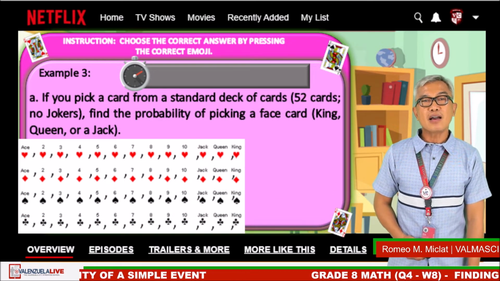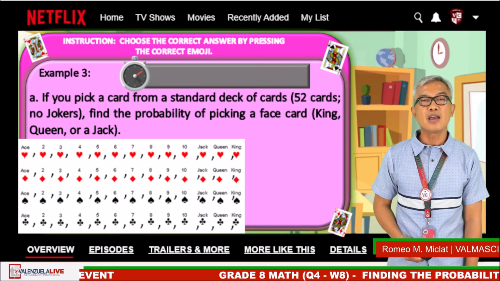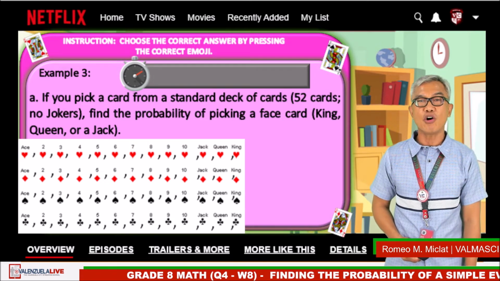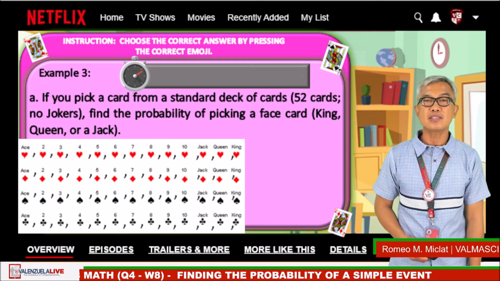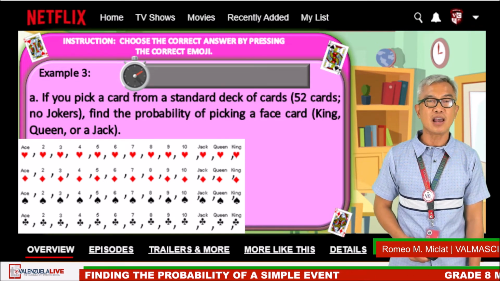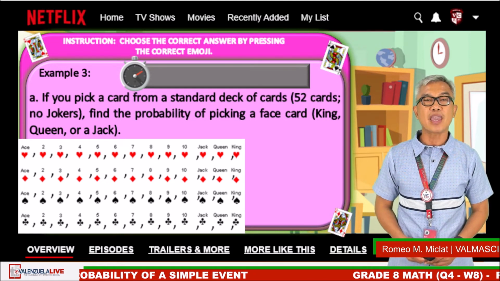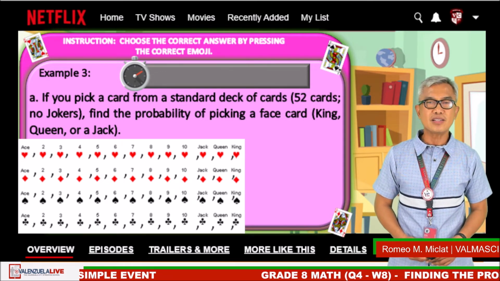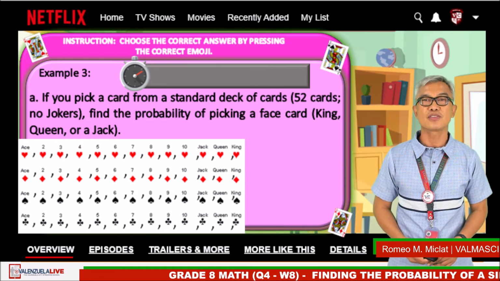Okay, if you pick a card from a standard deck of cards, which has 52 cards and no jokers, find the probability of picking a face card: king, queen, or jack. The picture below shows a 52 card deck, which typically consists of 4 suits: hearts, diamonds, spades, and clubs. Each suit contains 13 cards, 10 numbered cards from A to 10, and 3 face cards: jack, queen, and king. Hearts and diamonds are red suits, while clubs and spades are black suits.